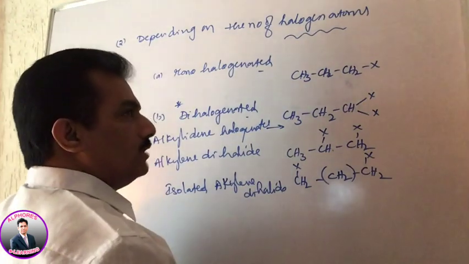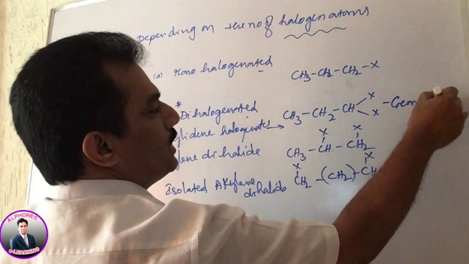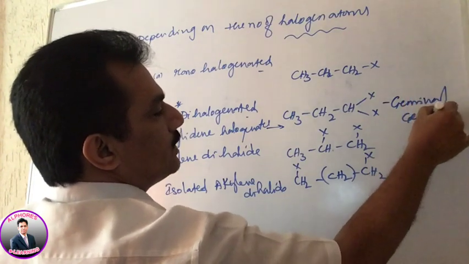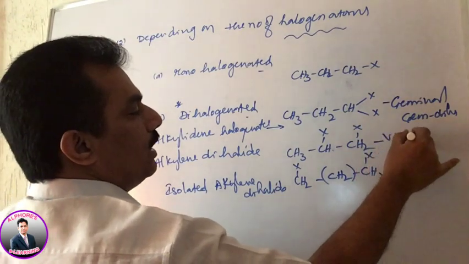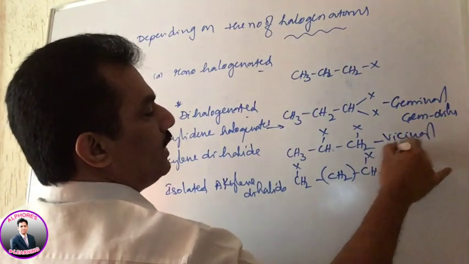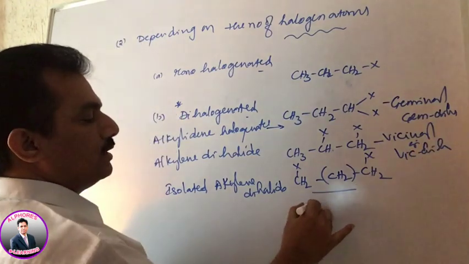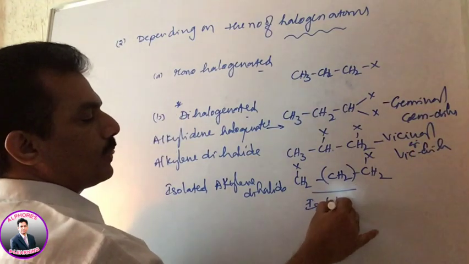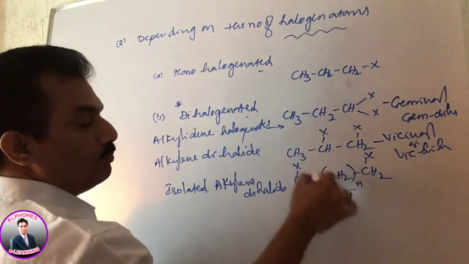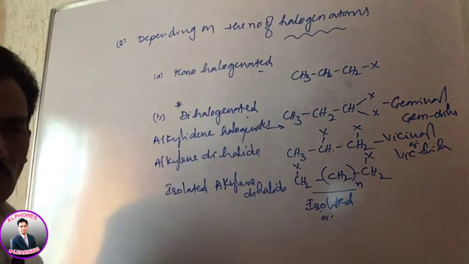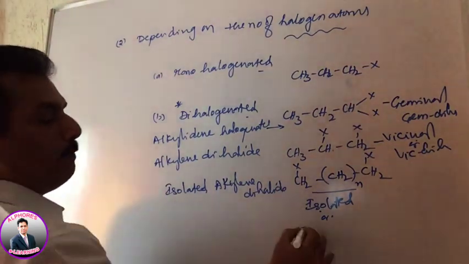In common names, these are also known as geminal, simply gem dihalides, and these are known as vicinal or vic dihalides, and these are known as isolated. Or simply we can say that if this is CH2, as you know, CH2 is the methylene group. So depending on that,